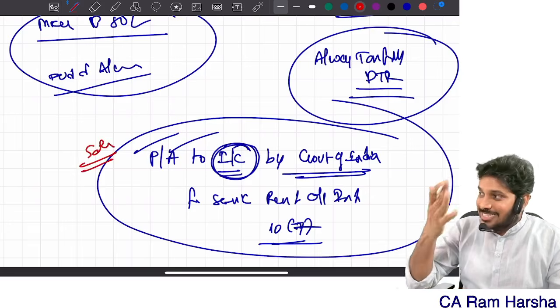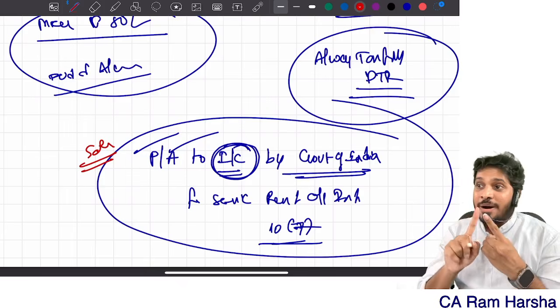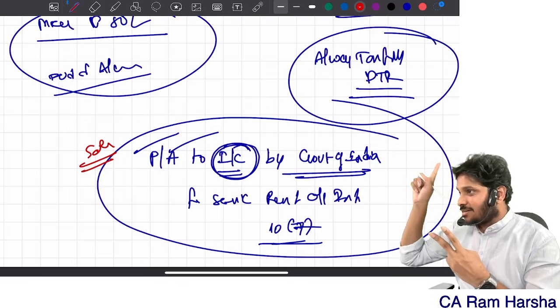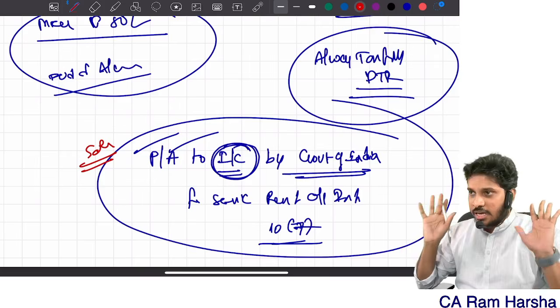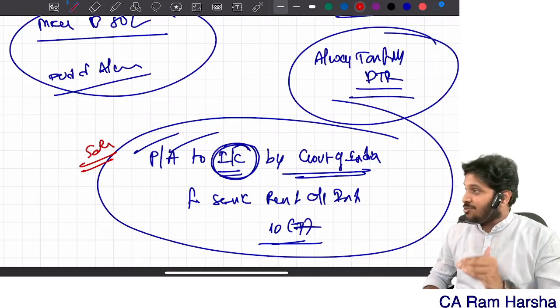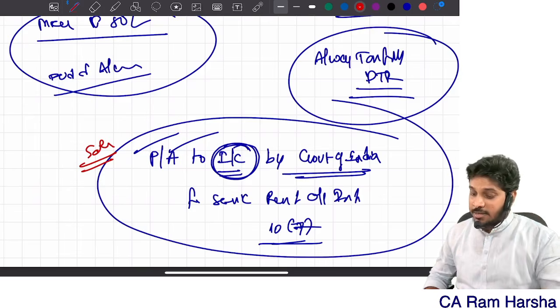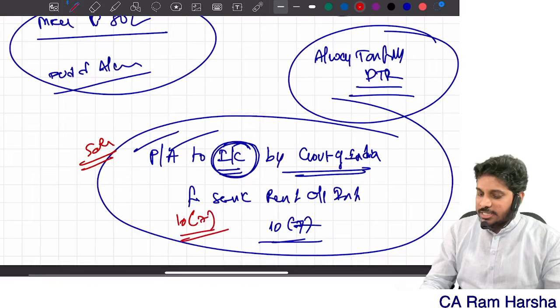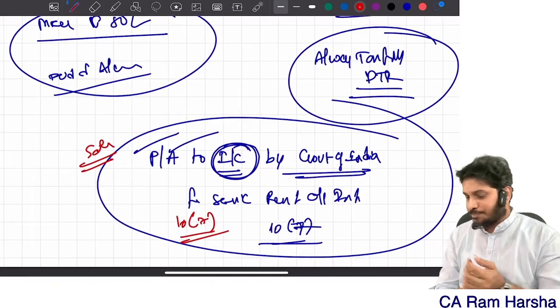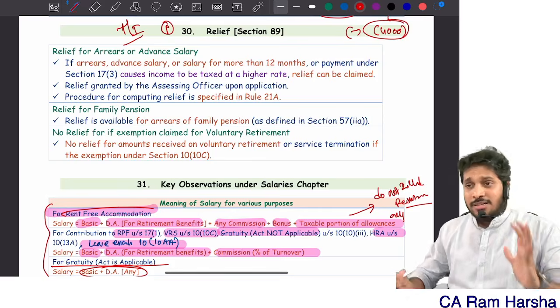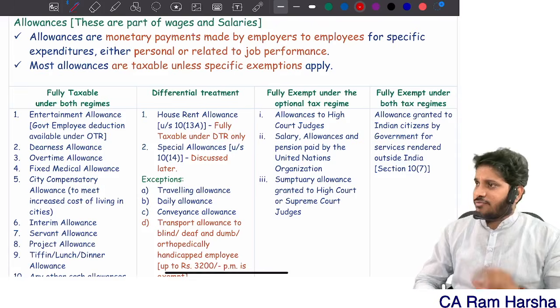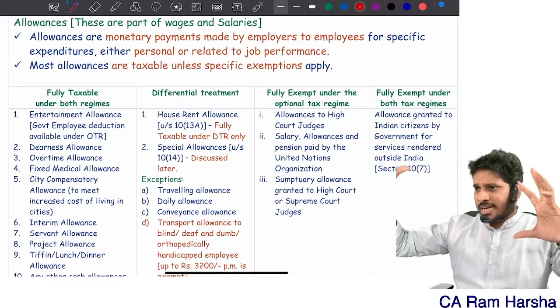Remember, salary is not exempted. Only perquisite is exempted. Allowance is exempted. Salary is not exempted. Able to understand? Salary is deemed to be received in India. It is fully taxable. Deemed to accrue from India. It is fully taxable. This is Section 10(7). Are you confident until now? Now, sir, still a little bit of confusion. This element is taxable here, that element is taxable here, all that.